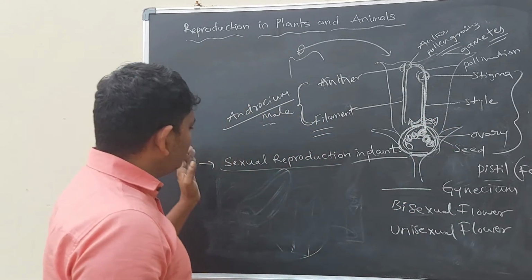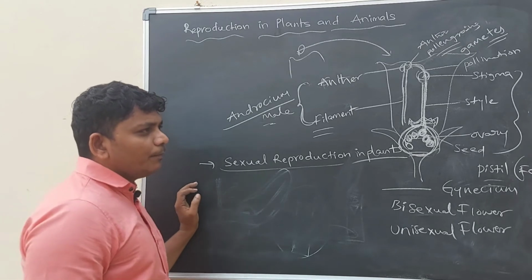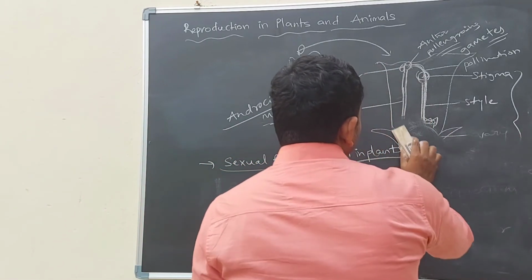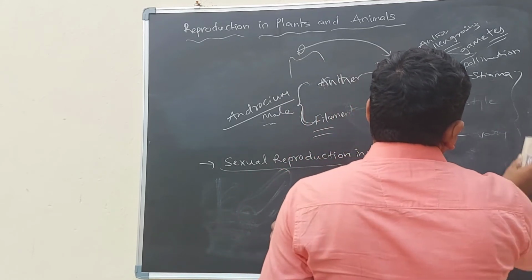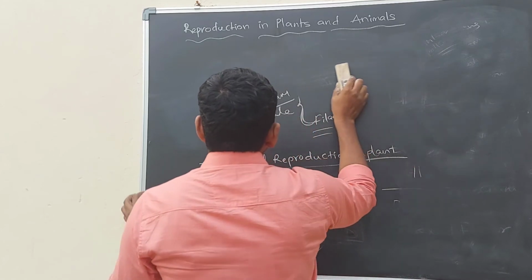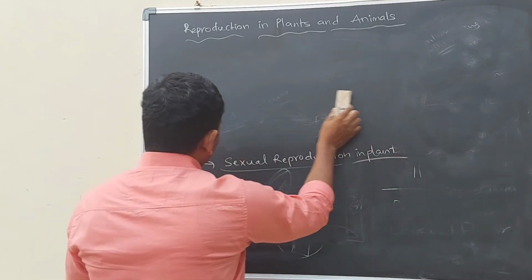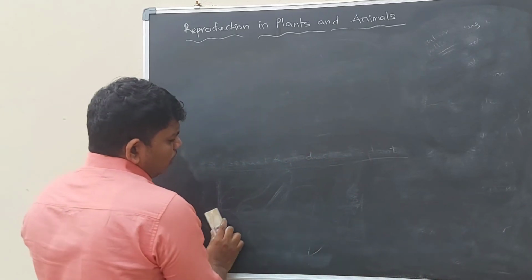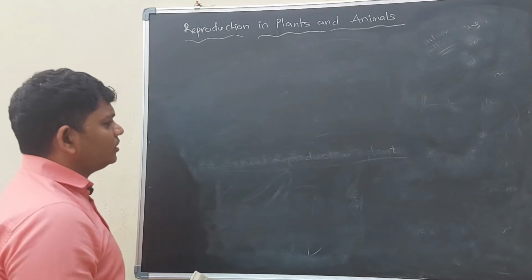This is sexual reproduction in plants. So here we have to remember one thing. Male gametes are pollen grains and female gametes are ovules. Ovules after fertilization will grow as seeds. The ovary will grow as a fruit. That's it.